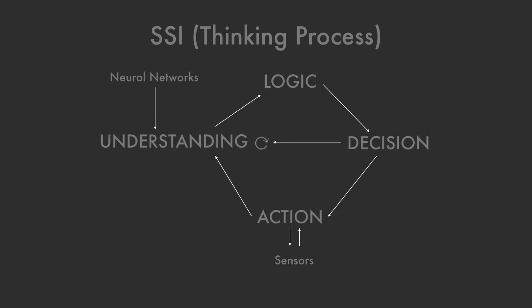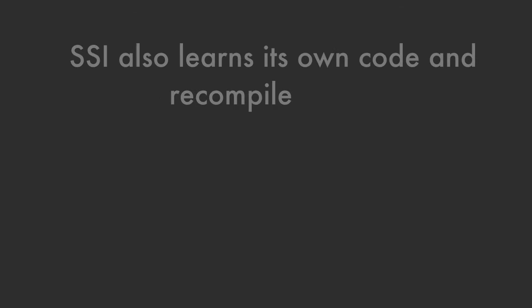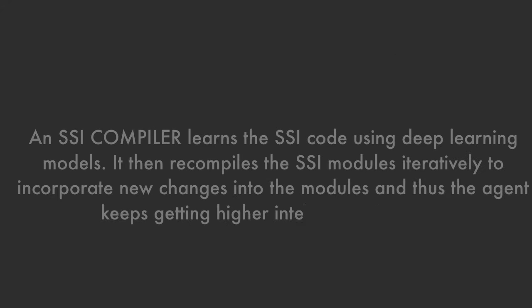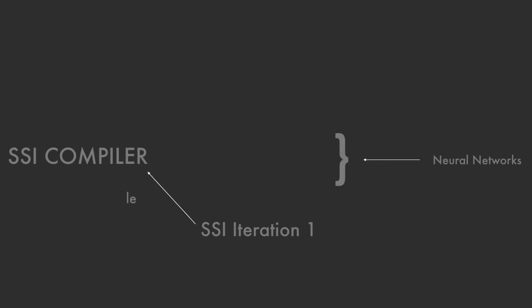The process continues indefinitely. It also learns its own code and recompiles itself. The SSI compiler runs the SSI code using deep learning models. It then recompiles the SSI models to iteratively incorporate new changes, and thus the SSI model keeps getting a higher intelligence quotient. Here's how it will work.